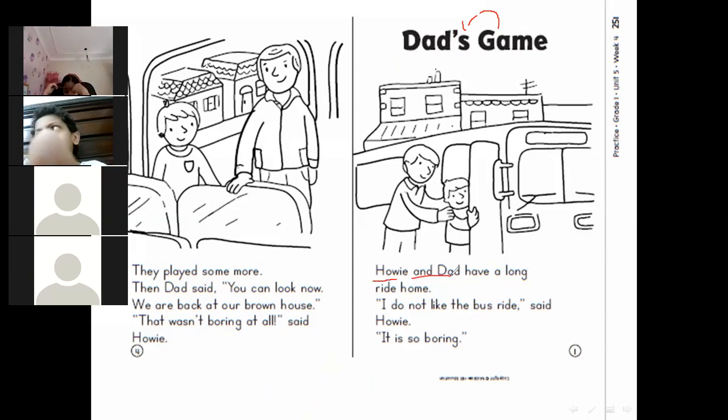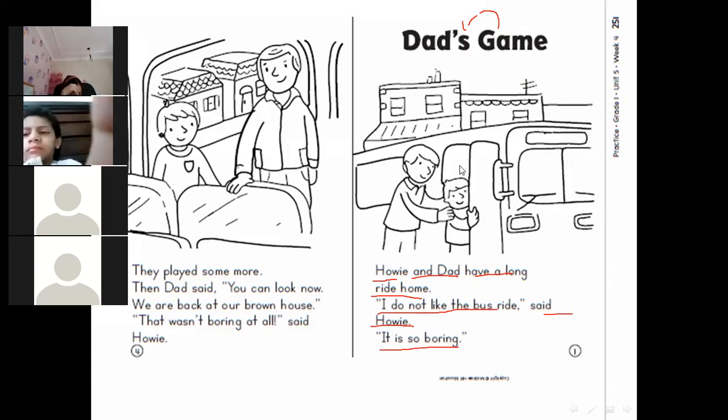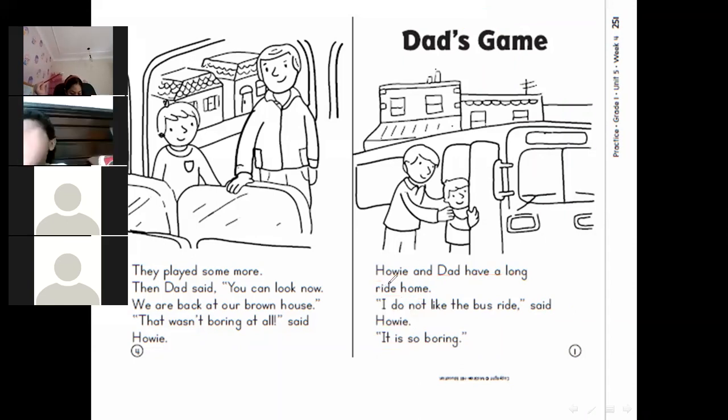Howie and Dad have a long ride home. "I do not like the bus ride," said Howie. "It is so boring." This is the first page. What happened? Howie and Dad have a long ride home. "I don't like the bus ride," said Howie. "It's so boring."